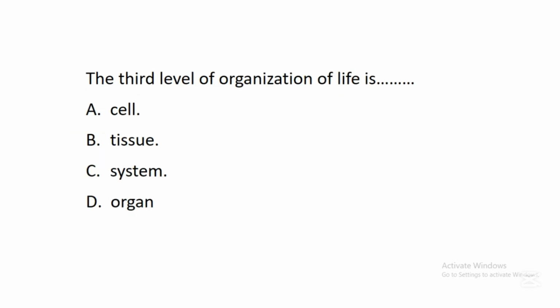The next question says, the third level of organization of life is dash: A, cell, B, tissue, C, system, D, organ. In this question, the correct answer is D, organ. So organ is the third level of organization of life. The first level is known as cell, the second level is known as tissue, the third level is organ, and the fourth level is system. So organ is the third level of organization of life.